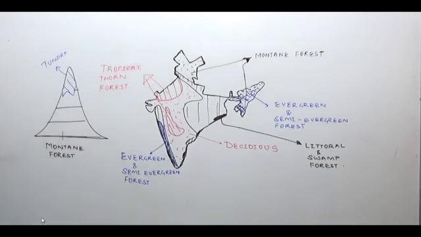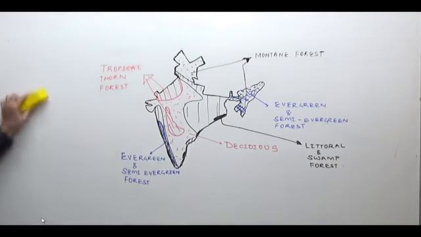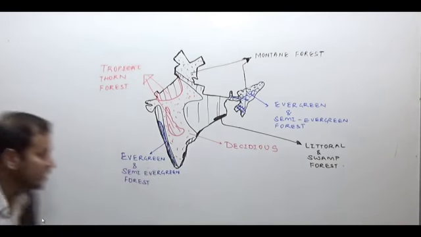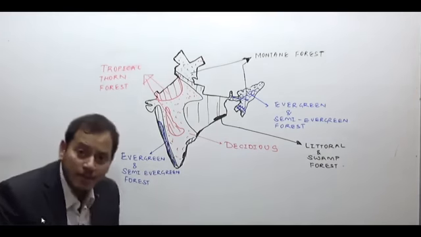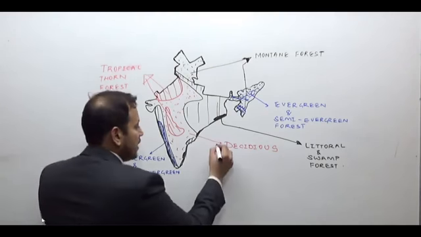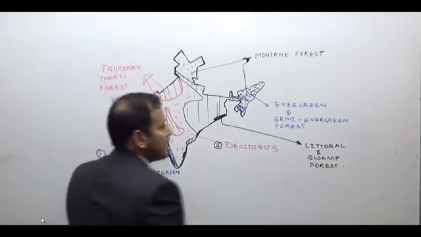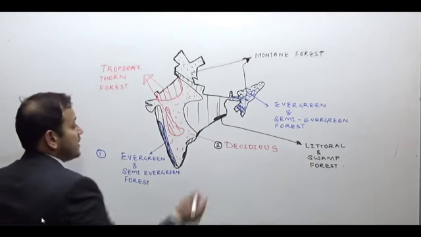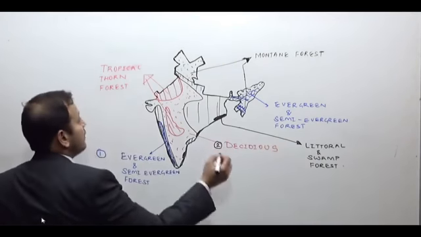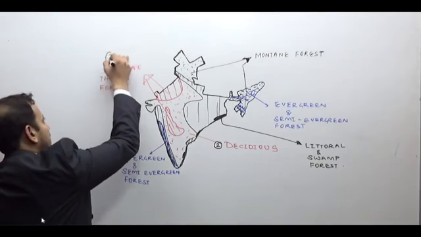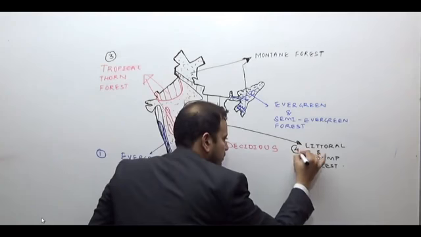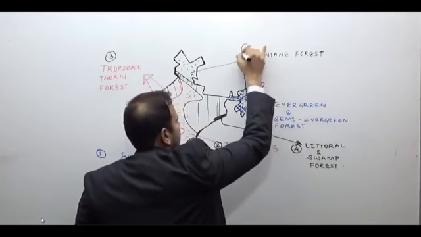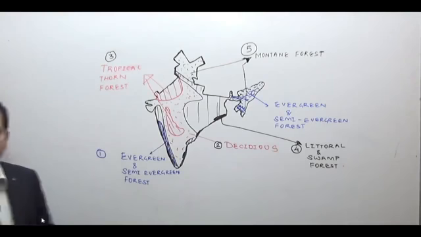So, how many types of forests are there in India? It is so easy to remember the types of natural vegetation in India. It is evergreen and semi-evergreen forest in the areas of high rainfall. It is tropical deciduous forest in the areas of less rainfall. After that we have tropical thorn forest. We have littoral and swamp forest, and lastly we have the mountain forest.